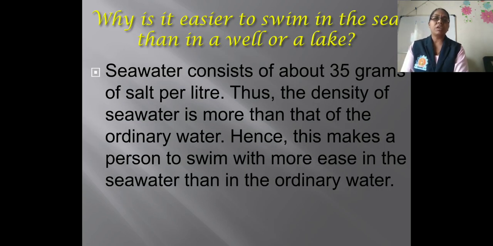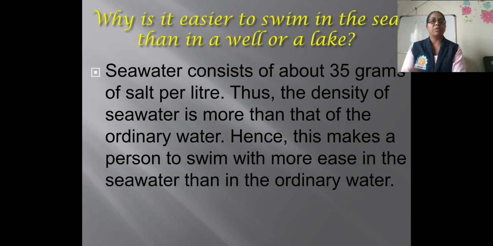The next question is, why is it easier to swim in the sea than in a river or a lake? Seawater consists of about 35 grams of salt per liter. Thus the density of seawater is more than that of ordinary water.